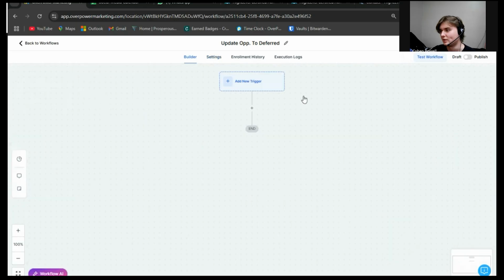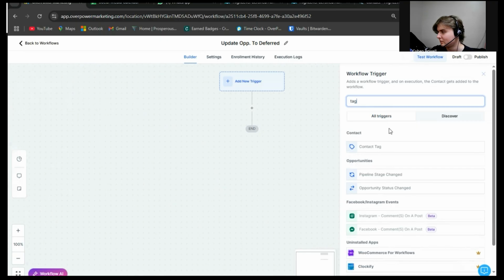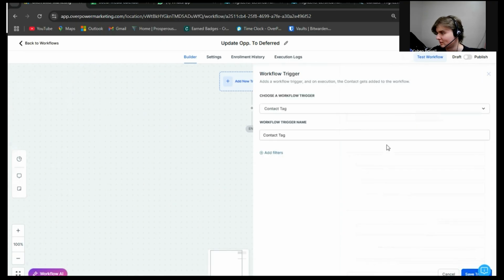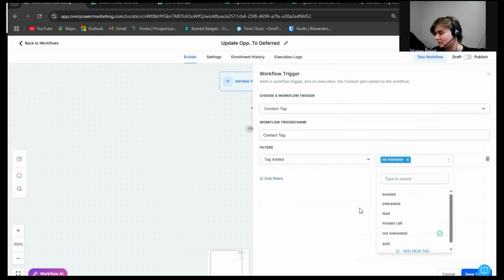Then going back to the builder, we want to set our trigger. What will our trigger be? Well, let's look up tag here in the contact tab. Let's add filter. If the tag is added, if not interested. If the not interested tag is added, then it will trigger this workflow.